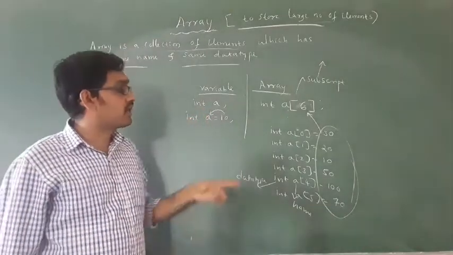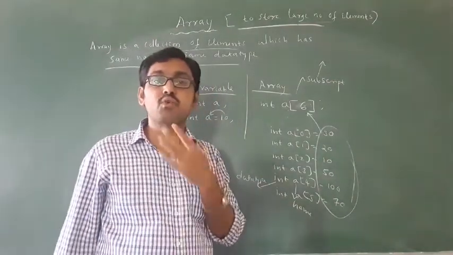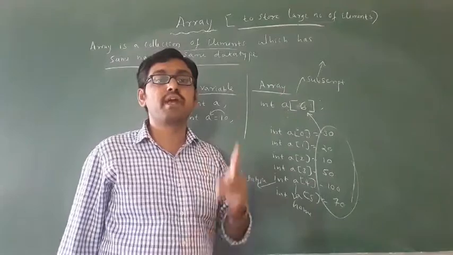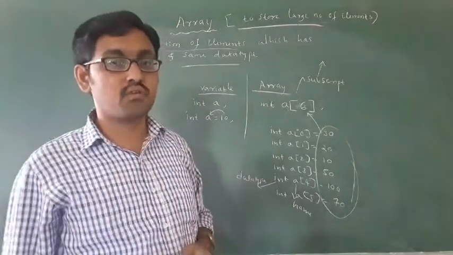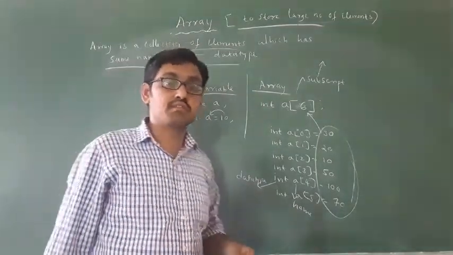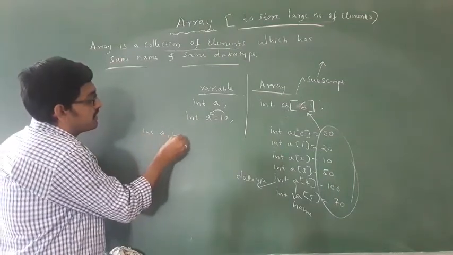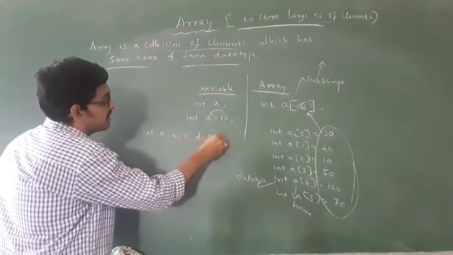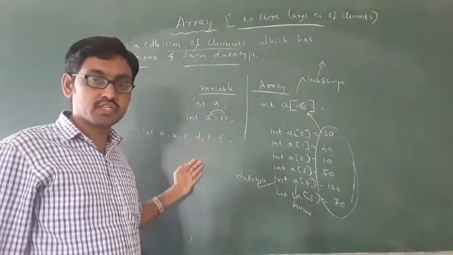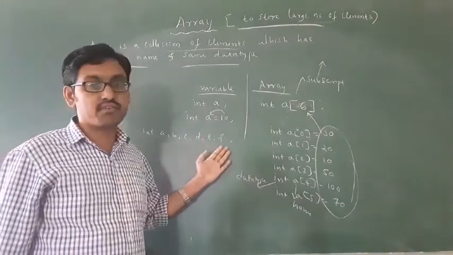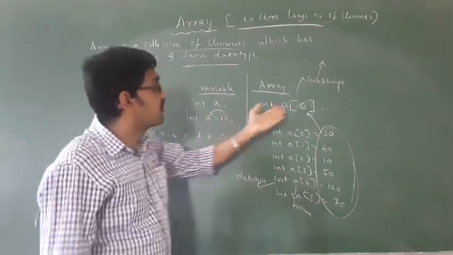Okay, array. For example, I want to write a program for addition of 6 numbers. Normally, how to declare addition of 6 numbers? You have to take a, b, c, d, e, f. How many? 6 variables you have to take. Instead of that, int a, b, c, d, e, f, for addition of 6 numbers you have to take an array.